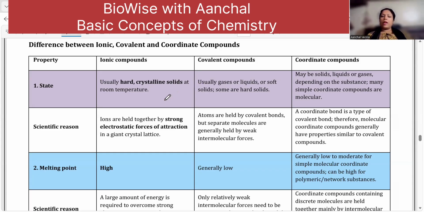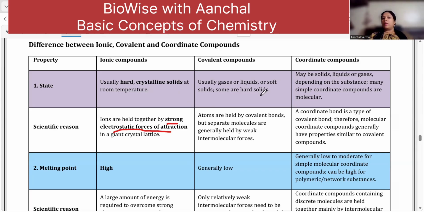Now, when you talk about ionic compounds, they are generally hard and crystalline solids. The reason is they have a very strong electrostatic force of attraction. For every property, I'm giving you a scientific reason, so you can reason out when any reasoning question is asked in the examination.